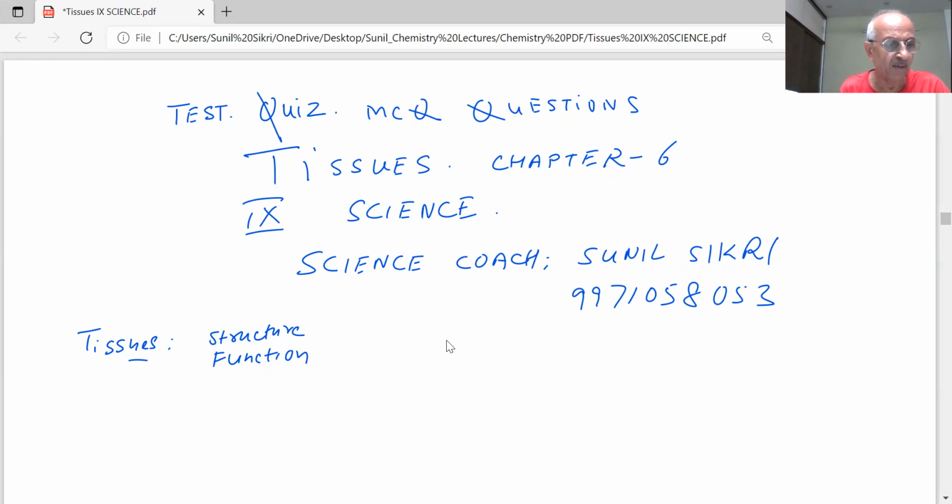Permanent tissues are derived from where? They are derived from meristematic tissue once they lose their ability to divide. What are the types of permanent tissues? Simple permanent tissue and complex permanent tissue.